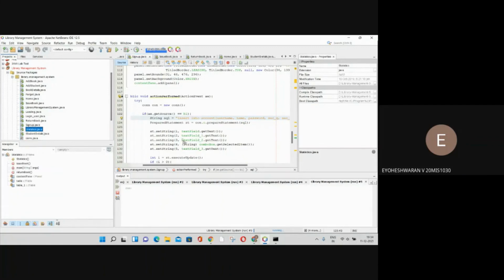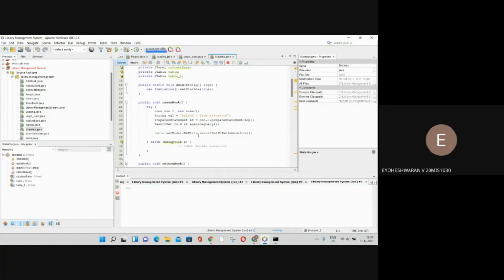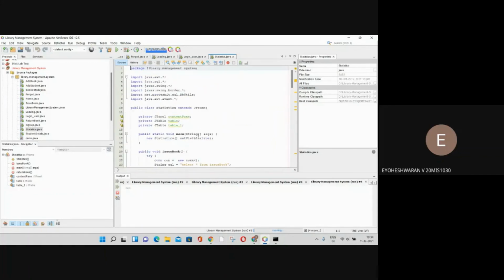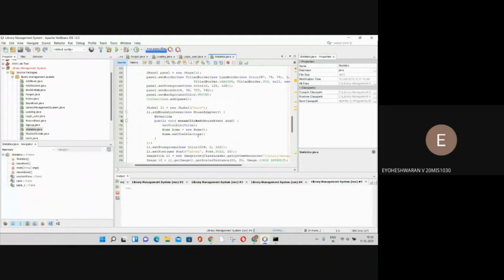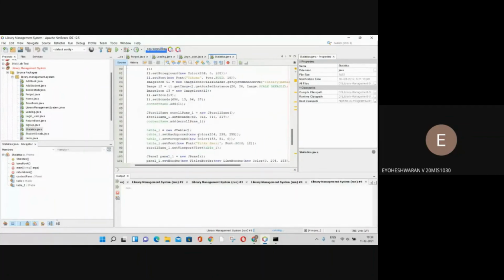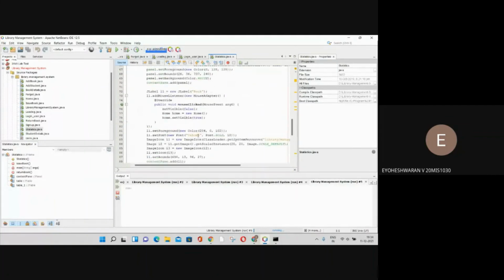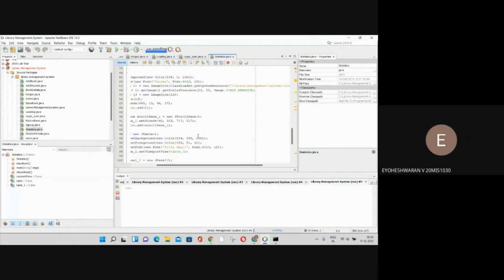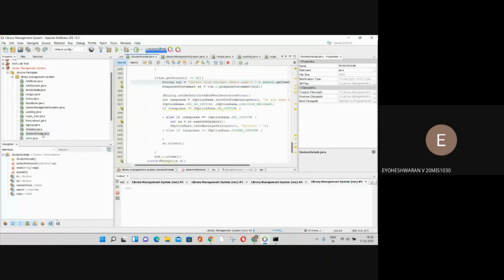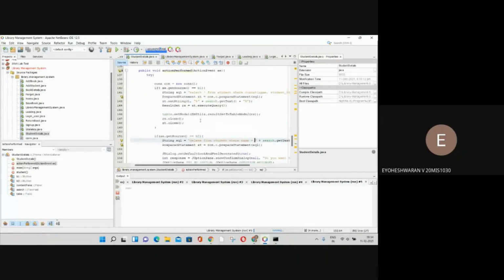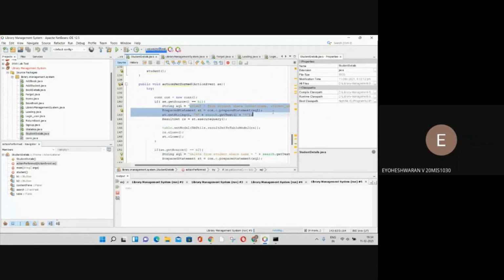And the statistics module is where you can see the details of students who have got books and which books they have got. It is also stored in the MySQL database. This will be useful. And student details, this is also executed by MySQL. All the parts are executed by MySQL.